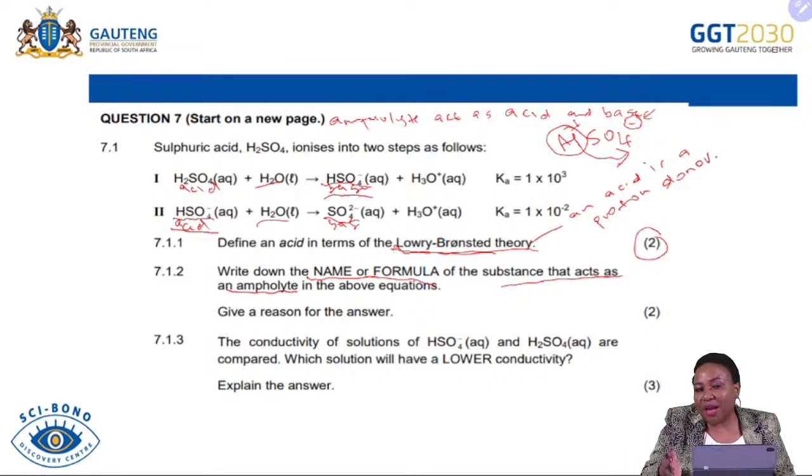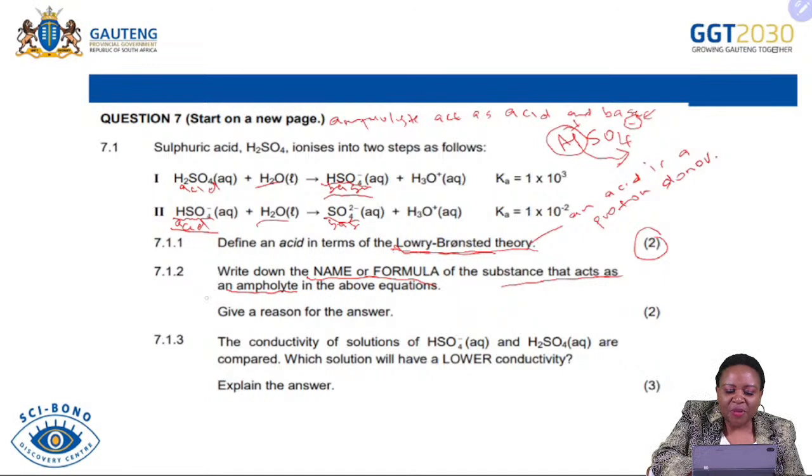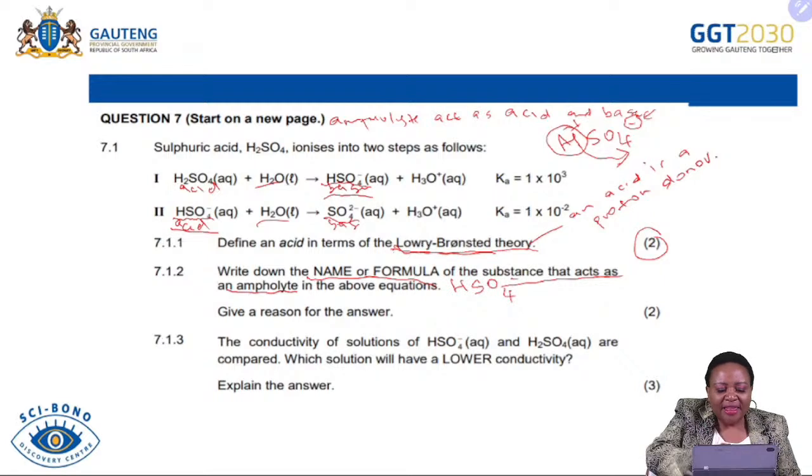It can act as an acid if it likes by donating a proton. It can also act as a base if it likes, by accepting the proton. So an ampholyte is a substance that can act as an acid or a base. So that is why we are saying our substance that can act as an acid or a base in our reaction 1 and 2 is HSO4 minus.